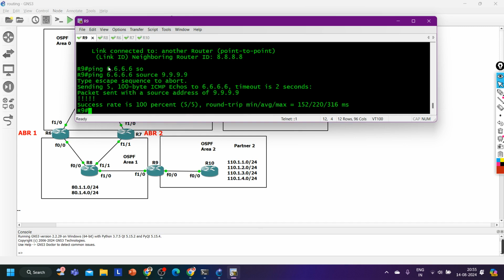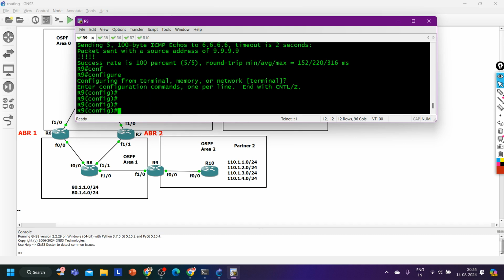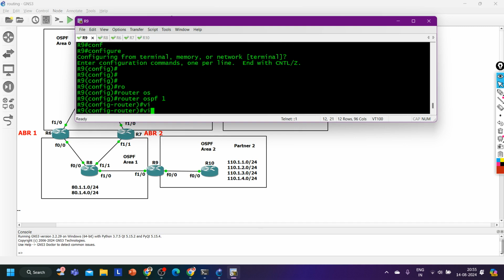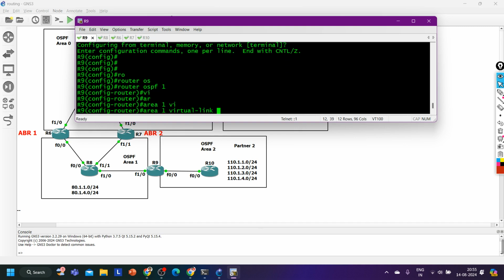And on router number 9, I am going to say router ospf 1, and then area 1 virtual link, and the loopback IP address of router 6 is 6.6.6.6. Done.